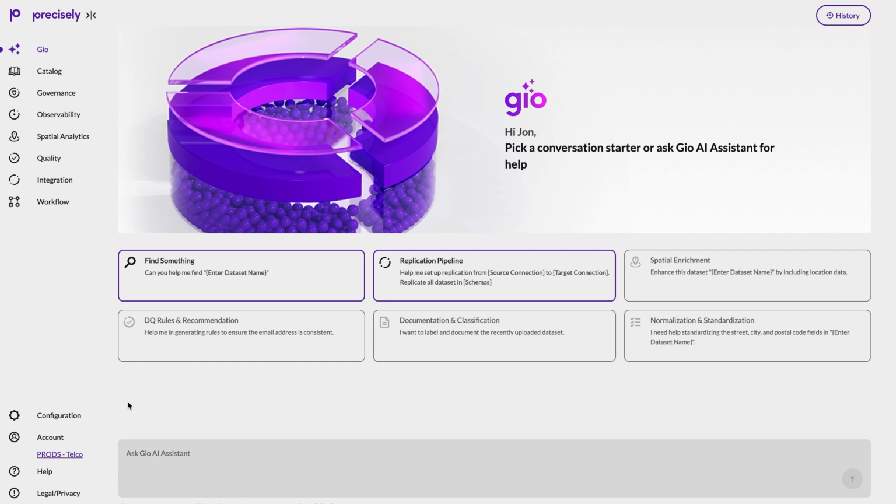Across the entire journey, from onboarding and governance to quality assessment and remediation, monitoring, workflows, and insights, the Data Integrity Suite ensures your data is always ready for the decisions you need to make and for the AI systems that depend on it. And that's the power of data integrity. When you trust your data, you can trust the decisions and the AI built on top of it.